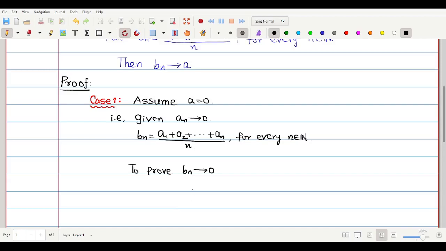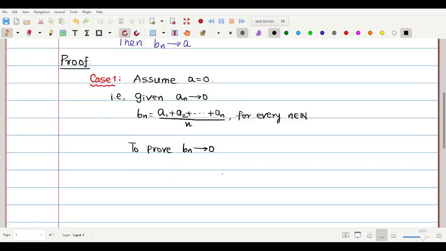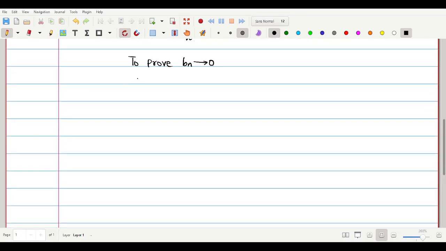Now to show that b_n converges to 0, what do we need to say? We need to start with: let epsilon be positive.